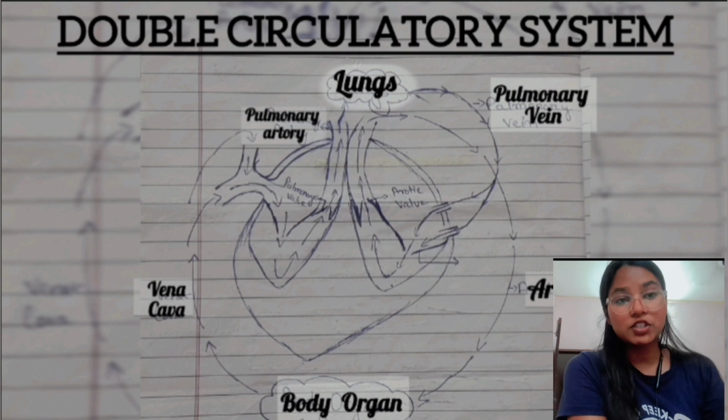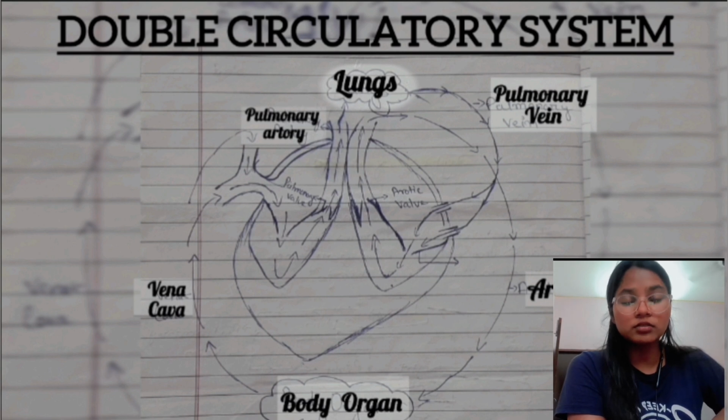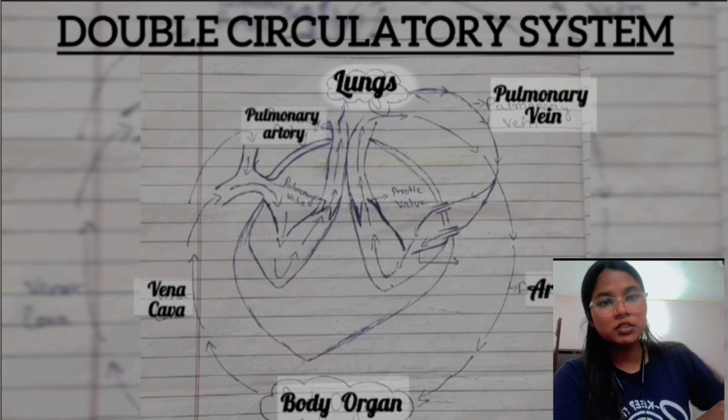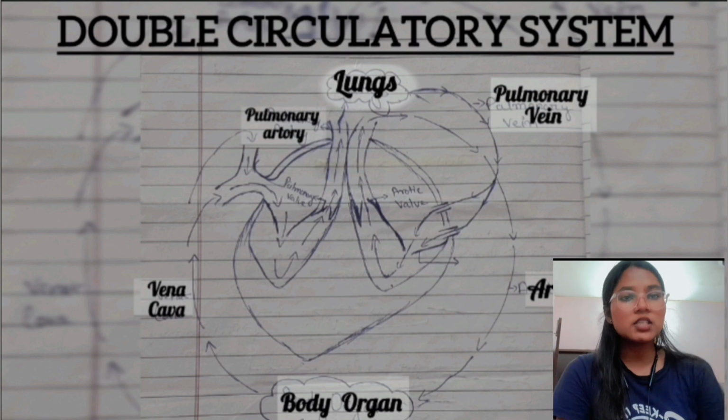In this picture, the heart shows that the pulmonary vein draws blood from the lungs to the heart. This is oxygenated blood.